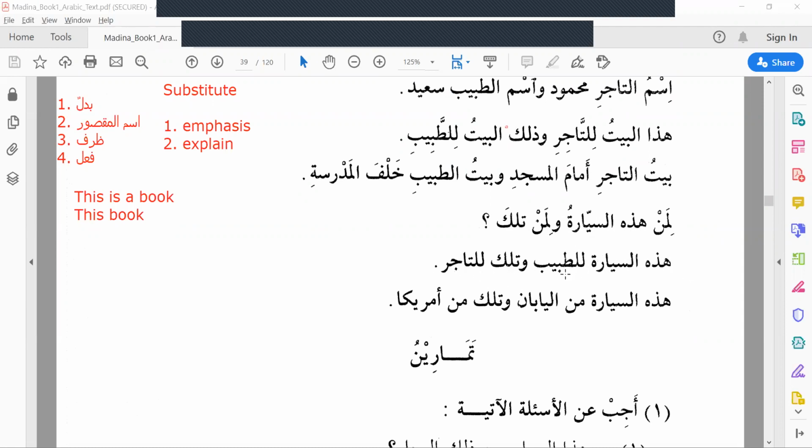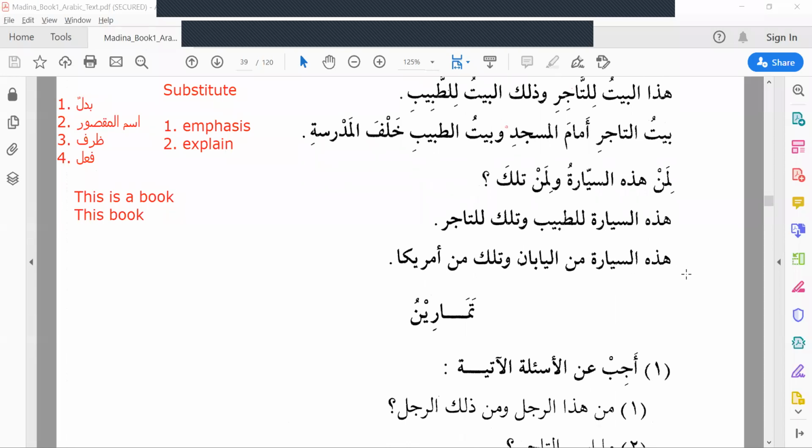This car belongs to a doctor and that belongs to a merchant. Okay. هذه السيارة للطبيب وتلك للتاجر. This car belongs to a doctor and that car belongs to the merchant.